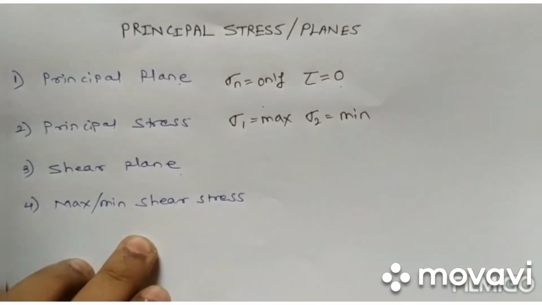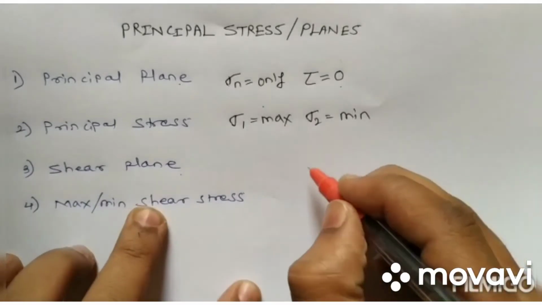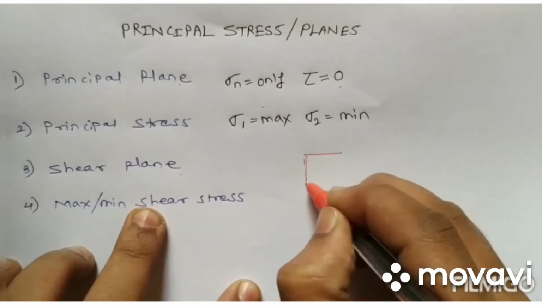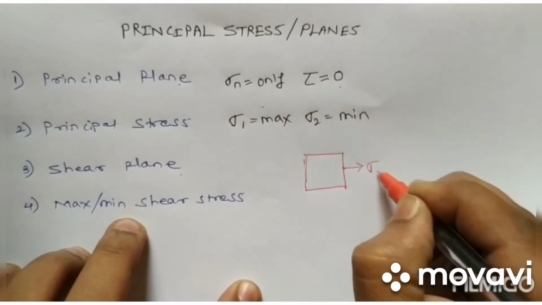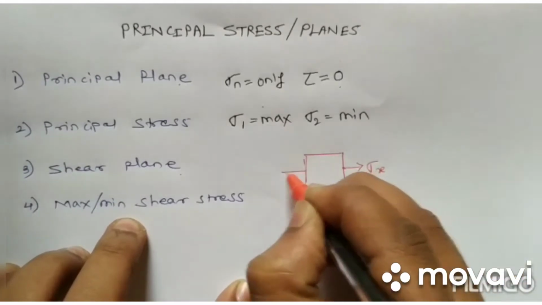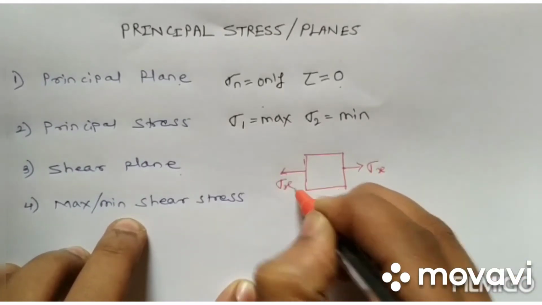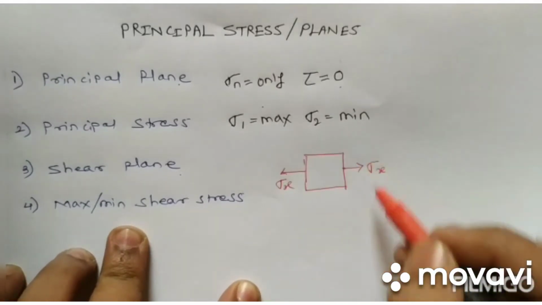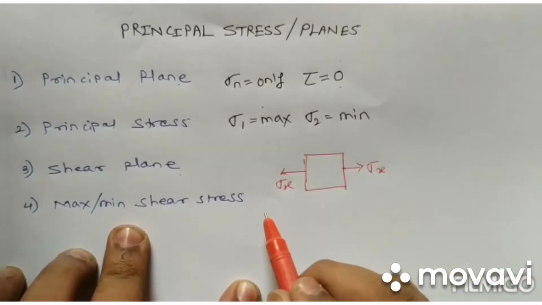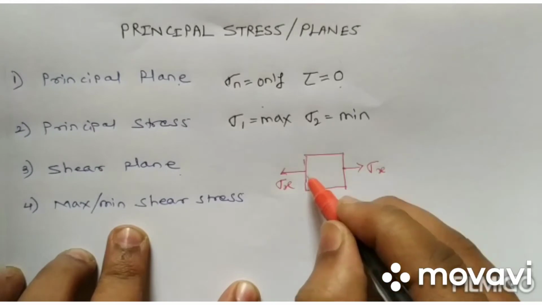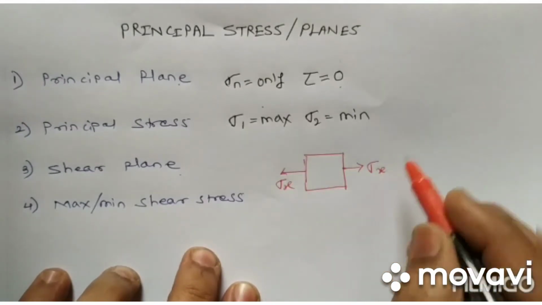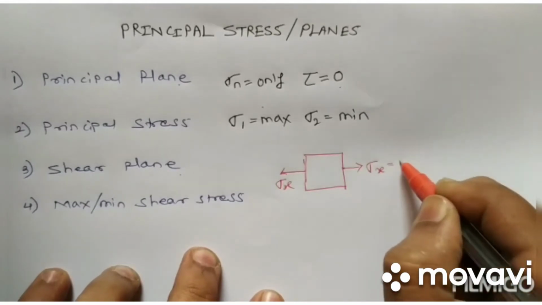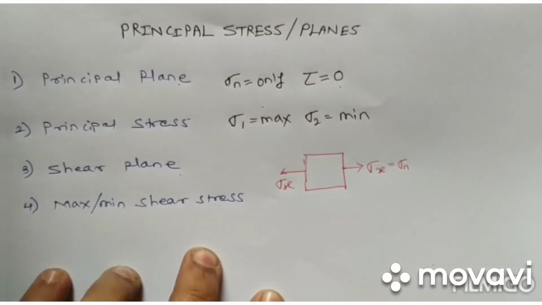Let's consider a body. If it is subjected to a tensile stress sigma x, and no other stress is acting, then we can say that this is the principal plane and sigma x is our normal stress.